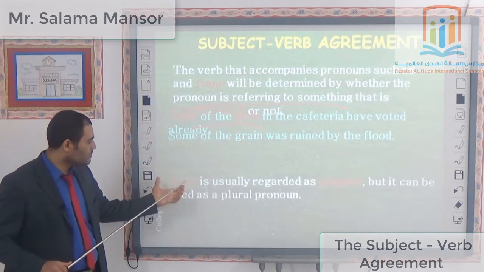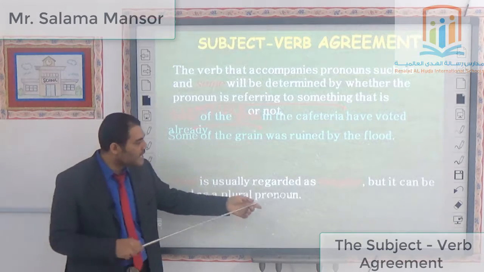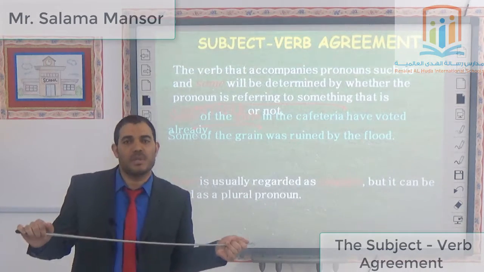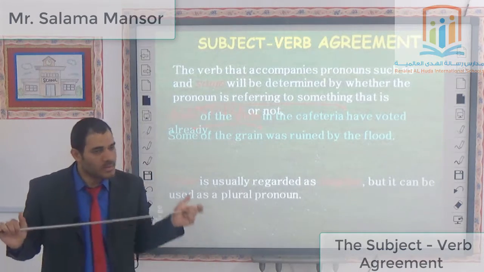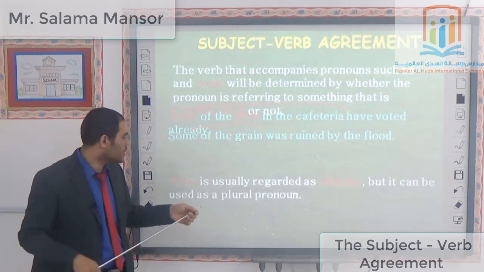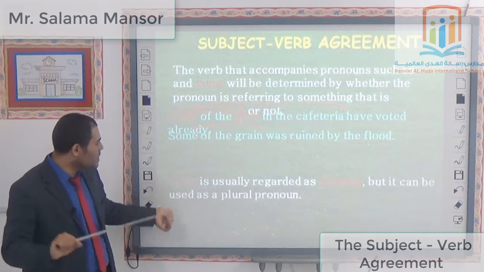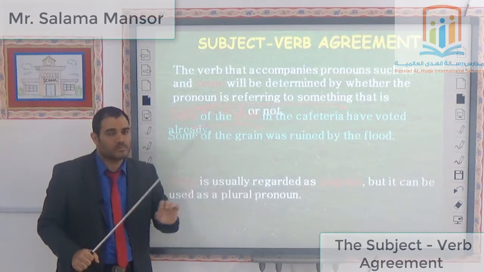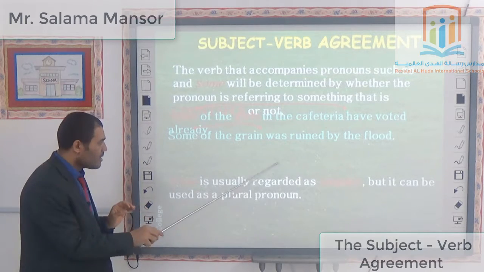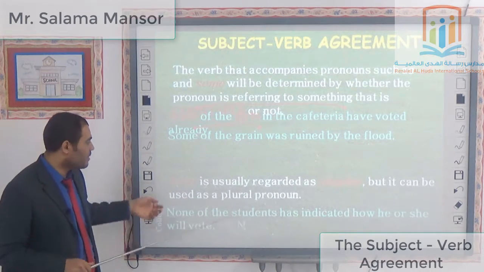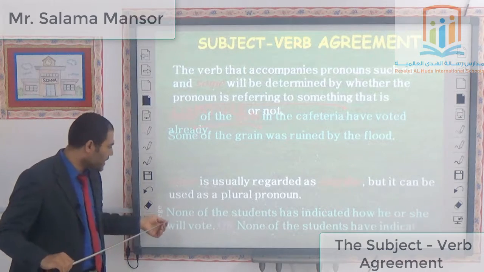The word "none." "None" is usually regarded as singular. The word "none" is usually regarded as being singular, but it can be used as a plural pronoun. So the word which comes after will define or specify it.